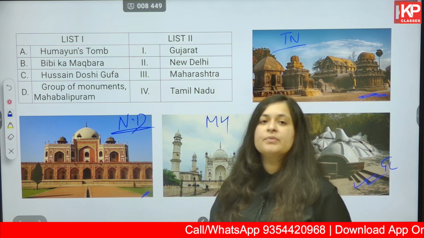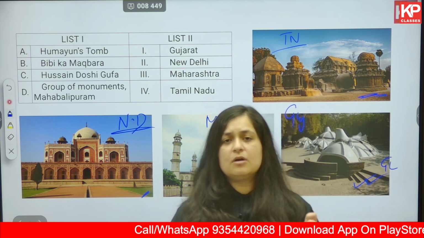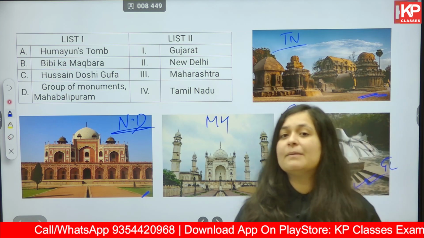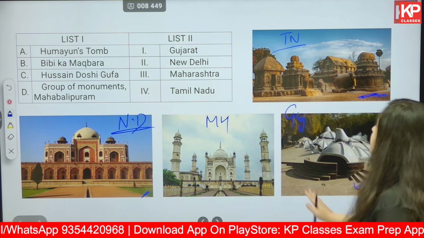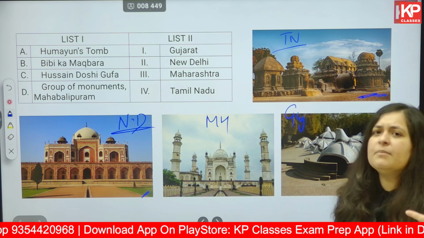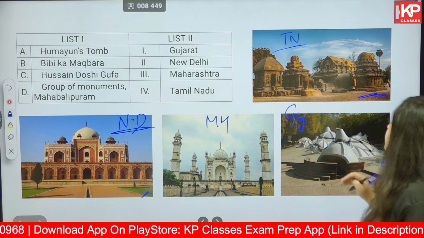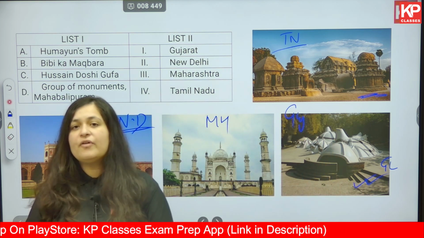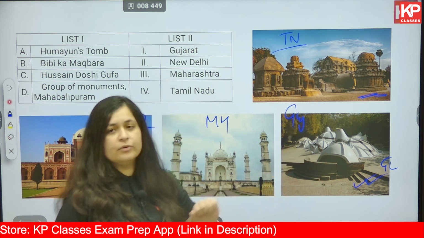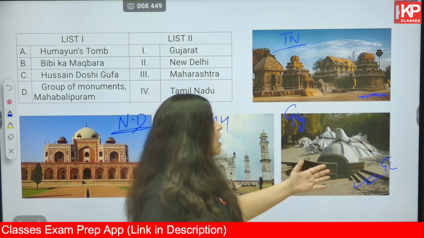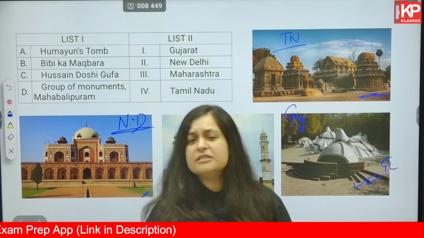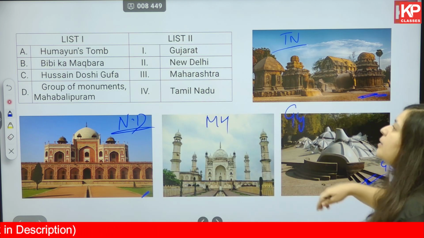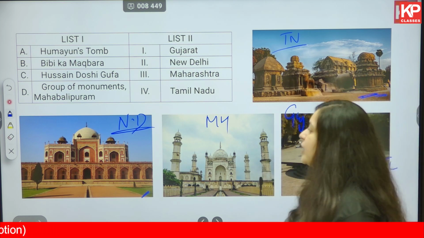Now, Humayun's tomb is said to be the first inspiration of the Taj Mahal. The second one, Bibi Ka Maqbara, is said to be an attempt to replicate the Taj Mahal. These first two come under the Mughal architecture style. The third one, Hussain Doshi Gufa, comes in the modern architecture style. This is an image of how this gufa looks above ground level. Go online and search for images of how this gufa looks underground. That is very interesting. Read about it in detail. The fourth one, the group of monuments in Mahabalipuram, is under the temple architecture of India.